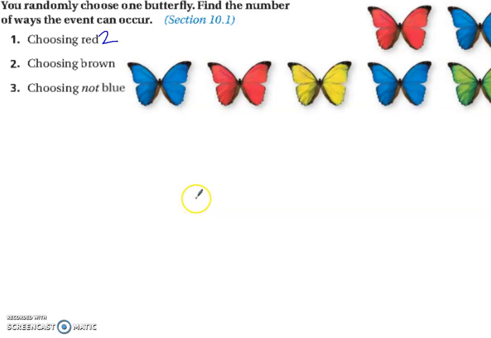What about choosing brown? There are no brown butterflies, so the probability or the number of ways is 0. Choosing not blue. And the question is really asking you, how many butterflies are not blue? So that's 1, 2, 3, 4 butterflies are not blue. And if the question asked about probability, then you would just write 4 over 7. Let's keep going.